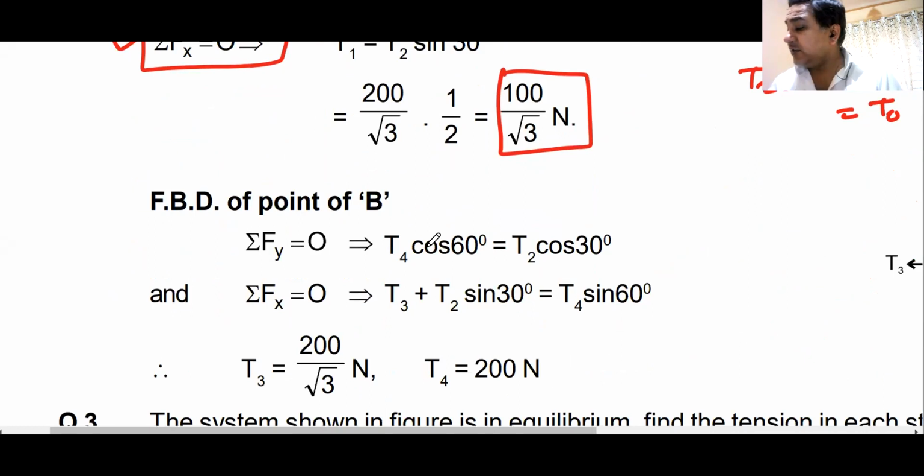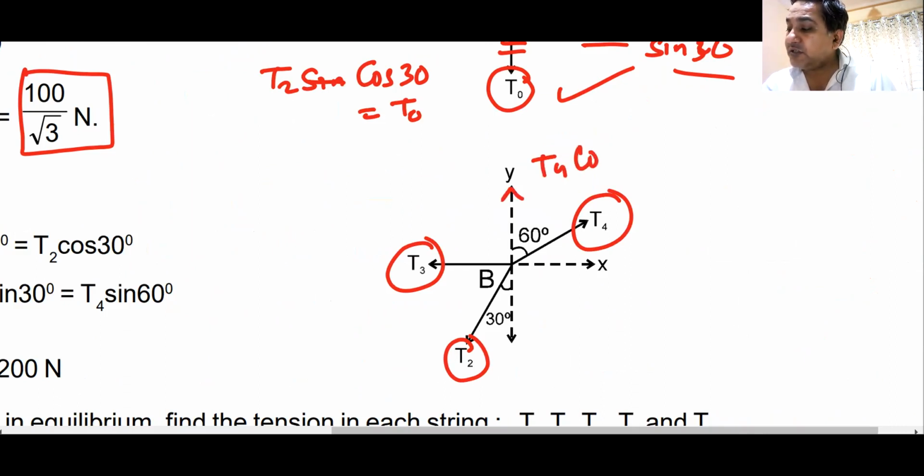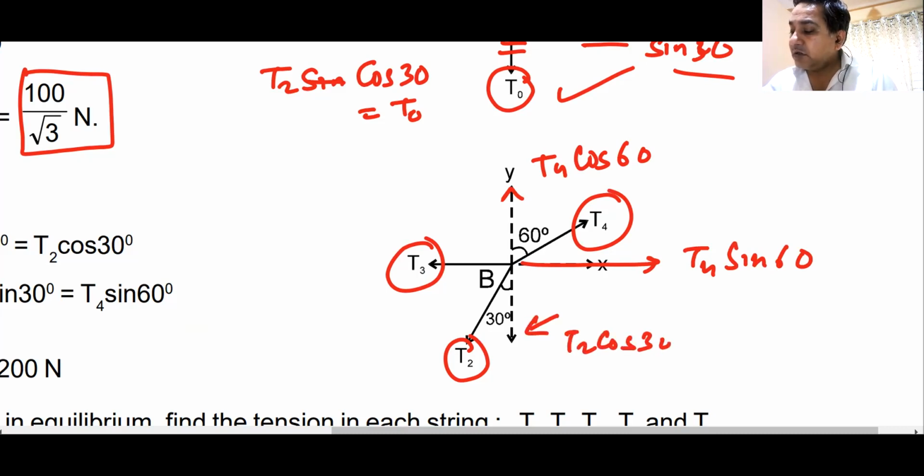Then you draw the free body diagram of body B, point B. This is the free body diagram. T2 is going here, T3 is going here, T4 is going here. You take the components: this will be T4 cos 60, this will be T4 sin 60, this will be T2 cos 30, and this will be T2 sin 30.